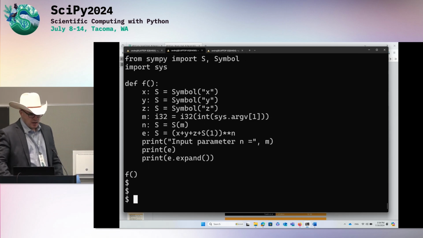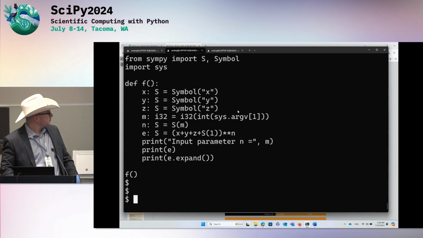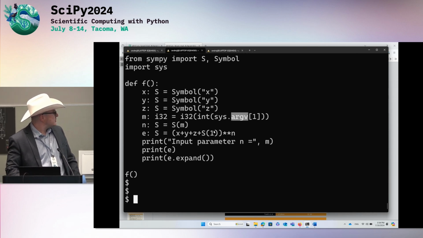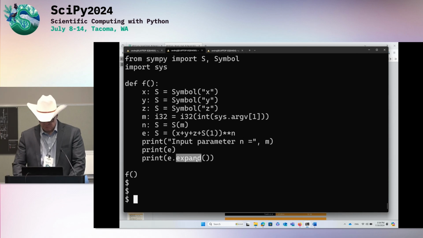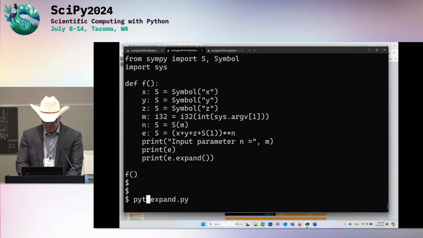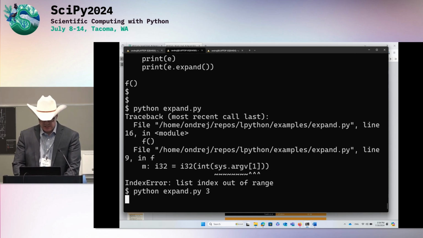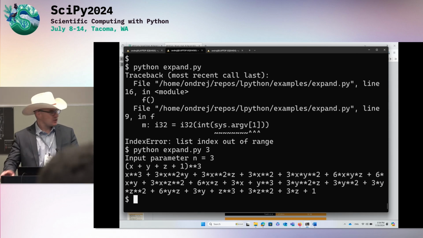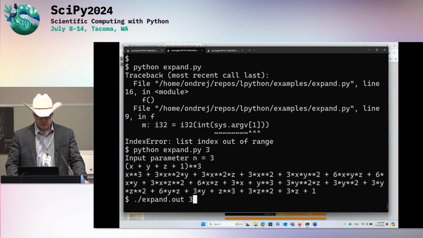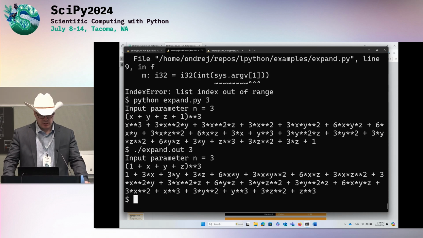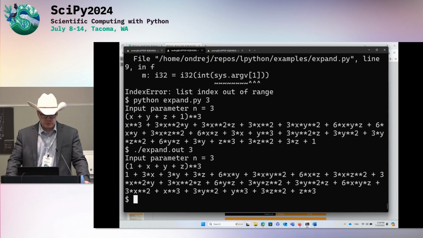Here's the Python code. In this case, you can see I'm reading the first argument that I passed to it. I convert it to a symbolic expression. I compute some symbolic sum, or I guess a power, and I expand it. So when we run it with Python and SymPy, now let's give it the number, let's say 3. This runs through CPython and SymPy, expands it and everything. If I run the compiled binary with the same exponent, it gives me the same result. You can see the ordering of terms is slightly different because we use SymEngine on the back end.